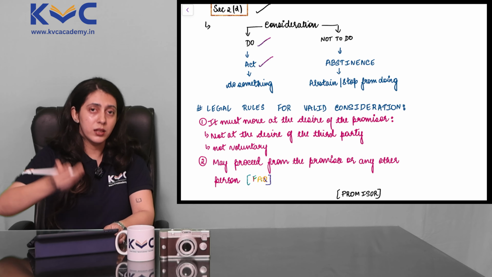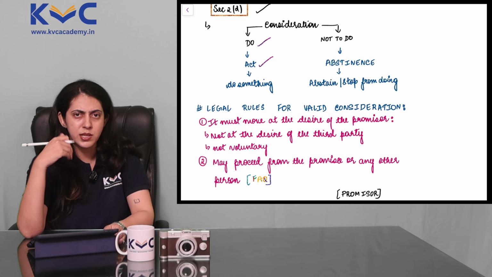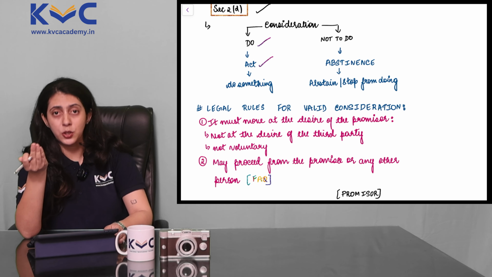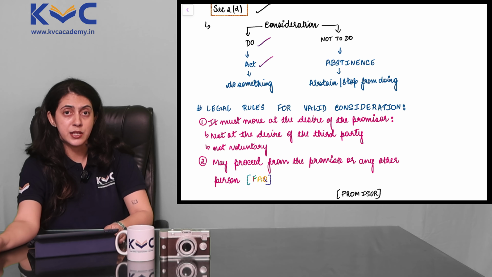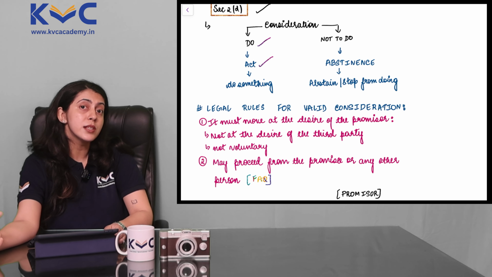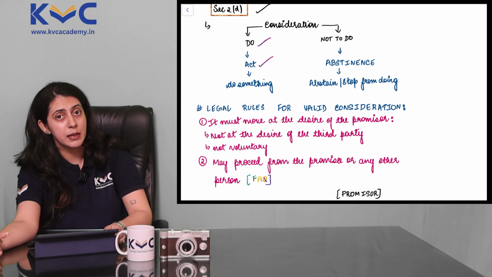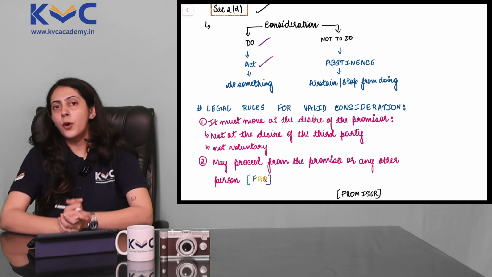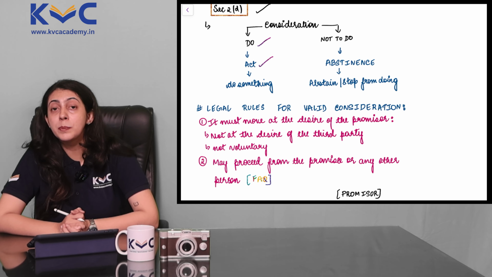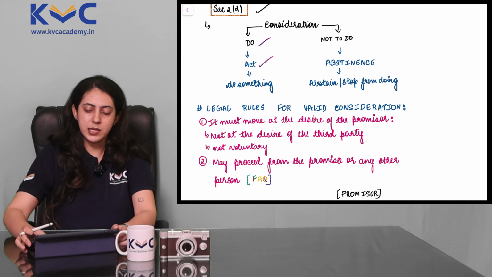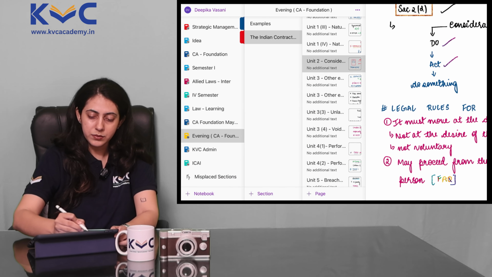It could be a situation where you want KVC to take up the course for you, to take up foundation classes for you, and that becomes doing something. So you are giving us consideration for doing something for you. But what if I told you that sometimes people take consideration not to do something as well? Let's take an example.